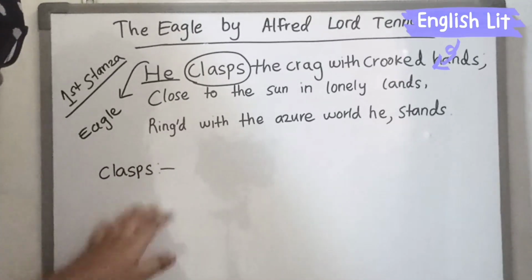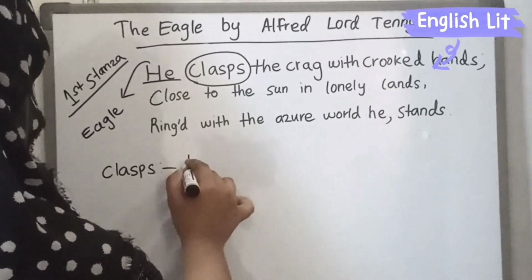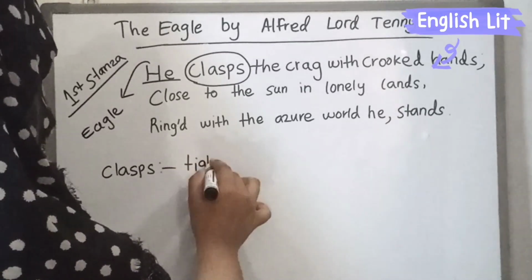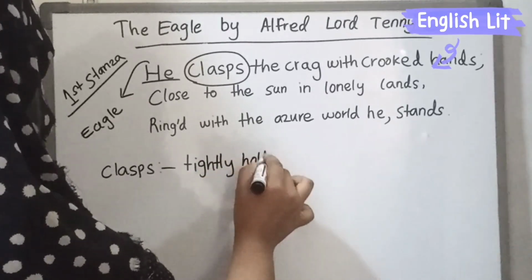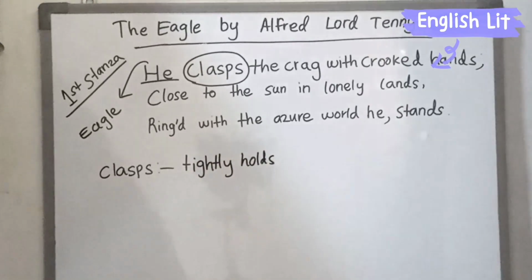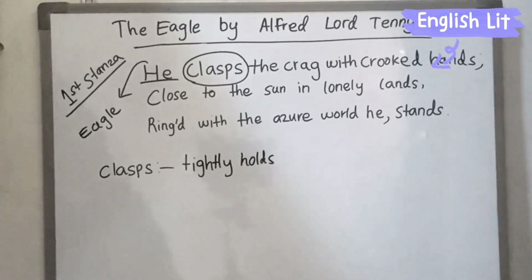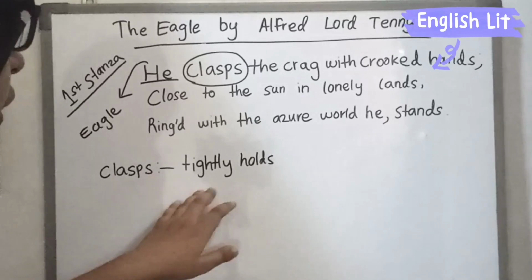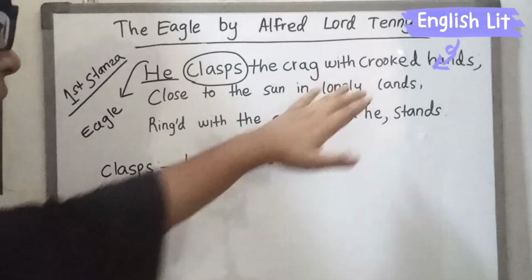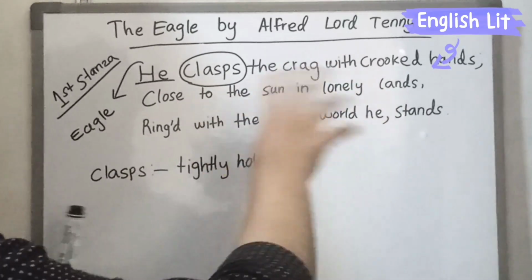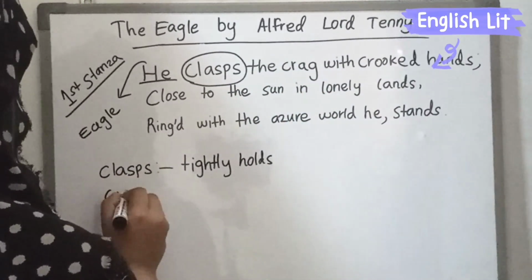The meaning of clasp is tightly holds. Holds, crooked hands. First of all we can write all the difficult words' meanings, crooked.